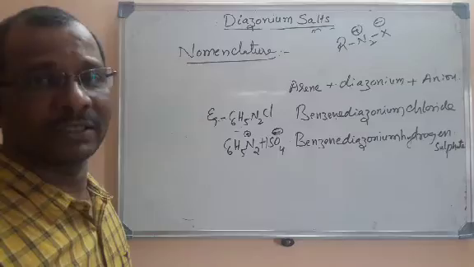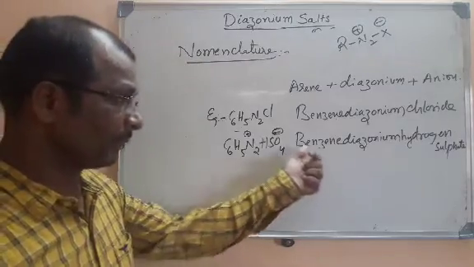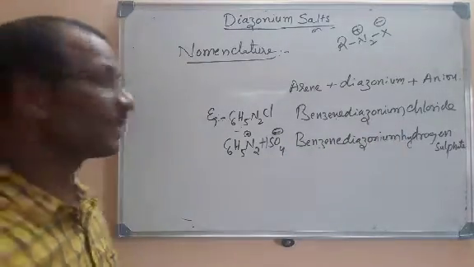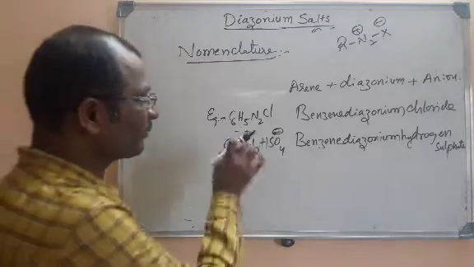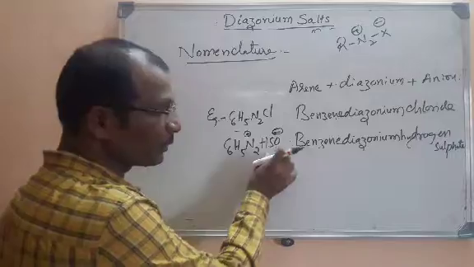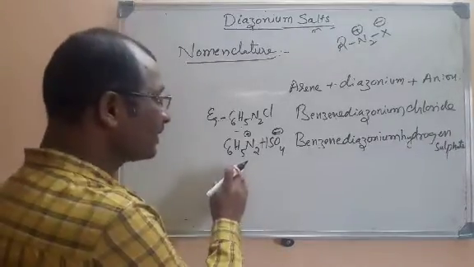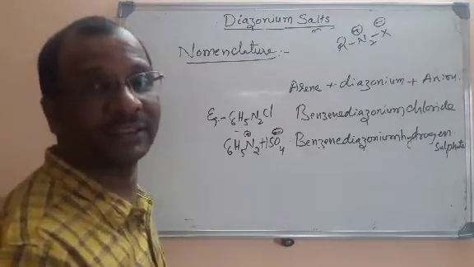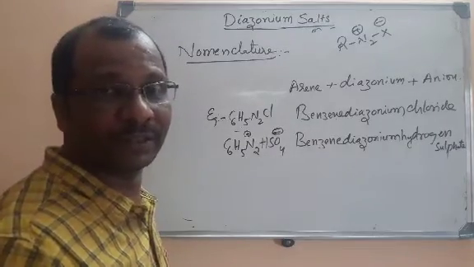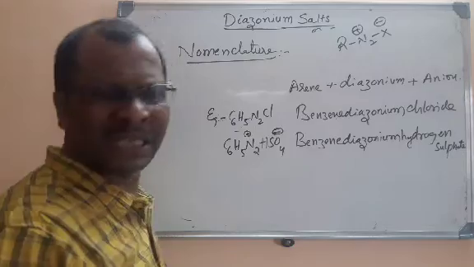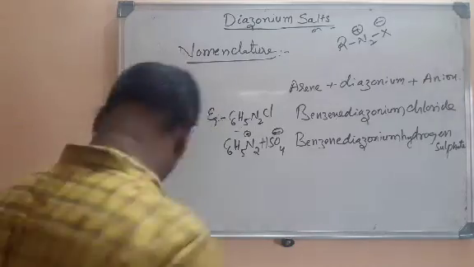Benzene diazonium hydrogen sulfate is the name of this diazonium salt. For example, if you have bromide, C6H5N2Br, we call it benzene diazonium bromide. Like that, the nomenclature is very simple for diazonium salts. Let us go for the other details of diazonium salts.